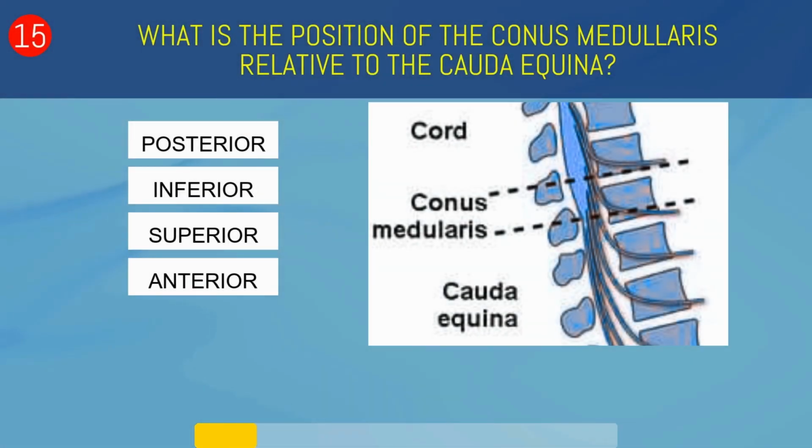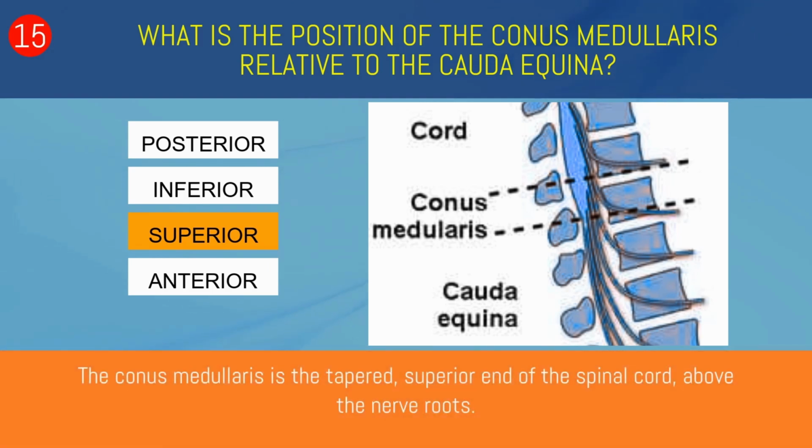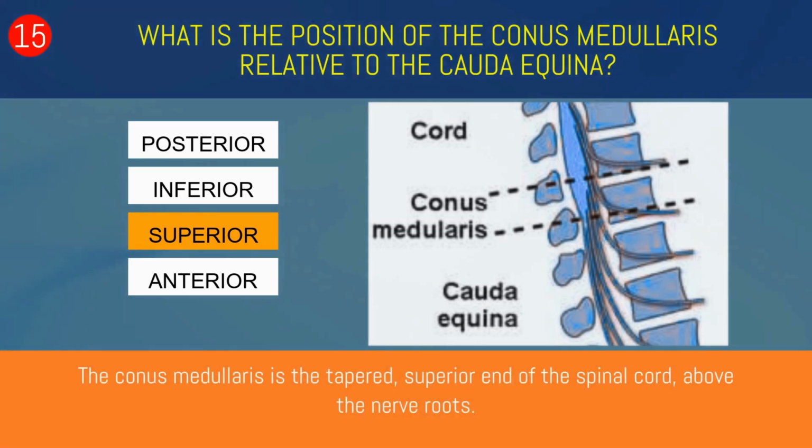What is the position of the conus medullaris relative to the cauda equina? Posterior, inferior, superior, or anterior? Superior. The conus medullaris is the tapered, superior end of the spinal cord, above the nerve roots.